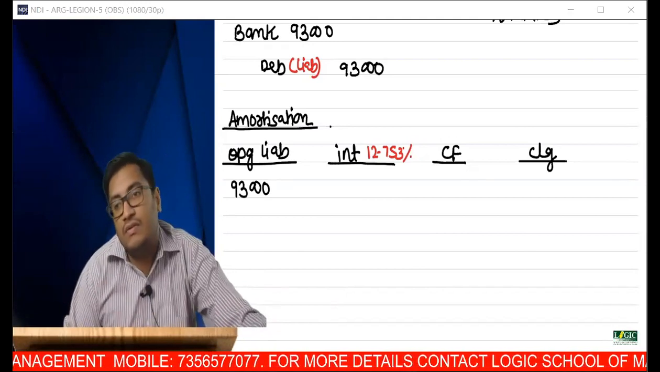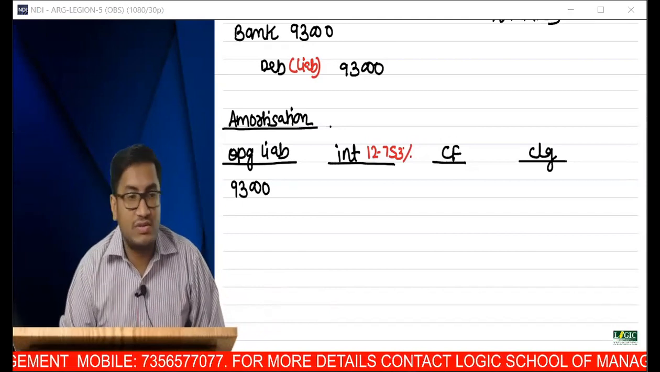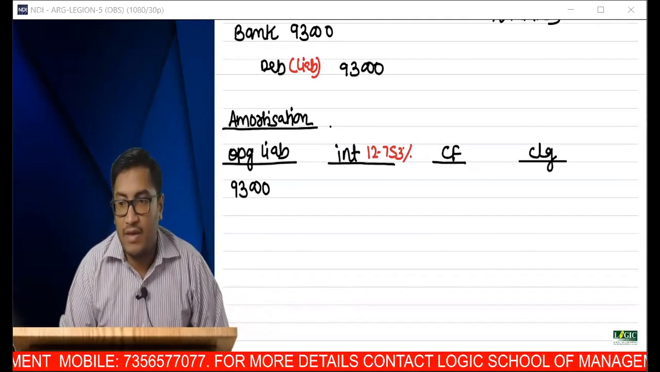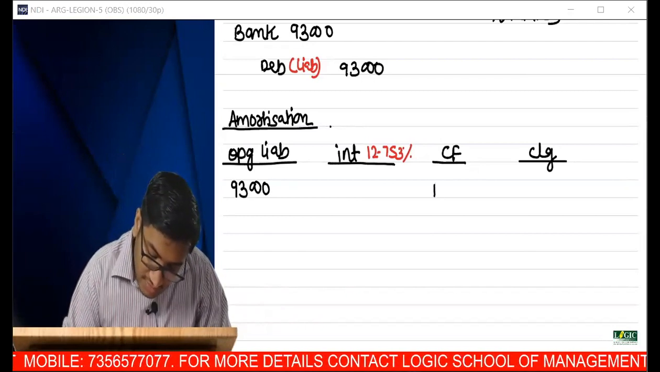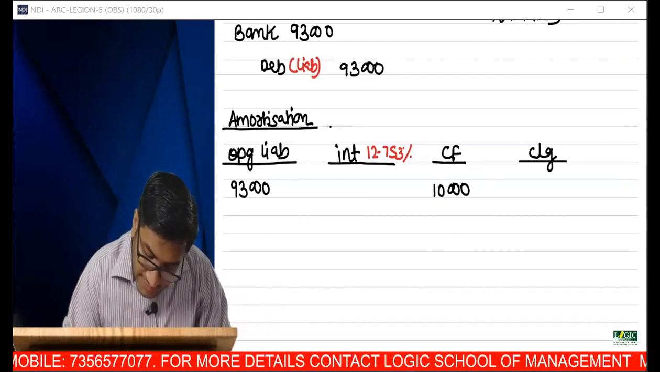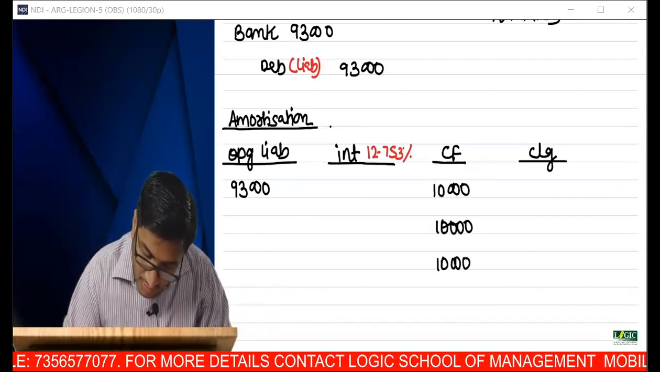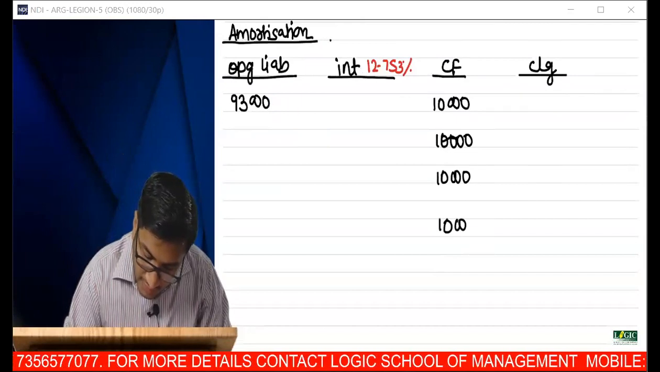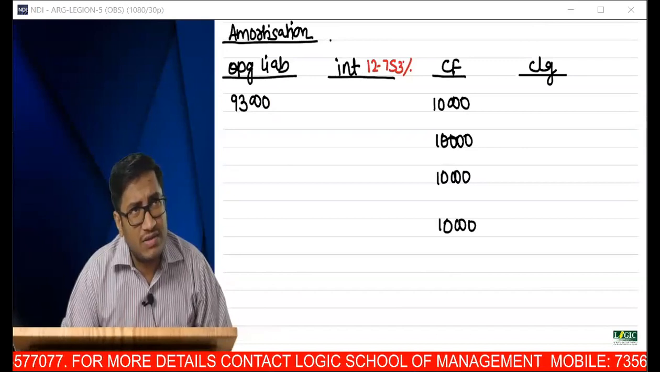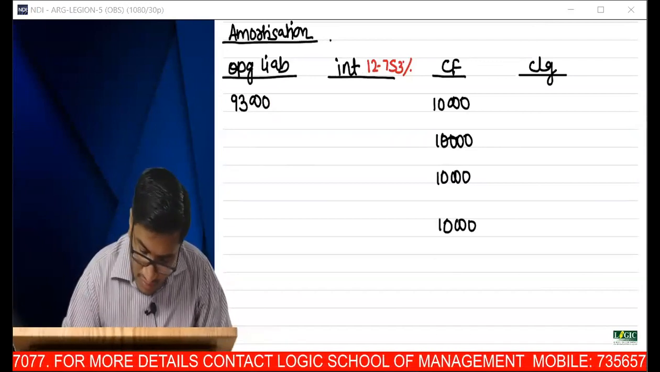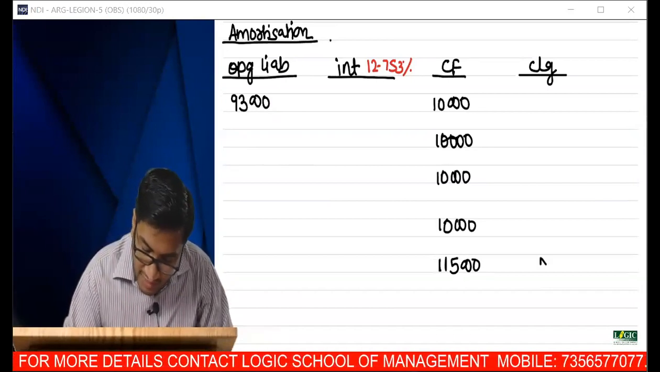93,000. Can you tell me what are the cash flows? First year, 10,000. Second year also 10,000. Third year, 10,000. Fourth year, 10,000. Fifth year, what was the cash flow? Fifth year, 10,000 was there and 105. So 115. So if 5 cash flows are properly done, my closing will have to be nil.